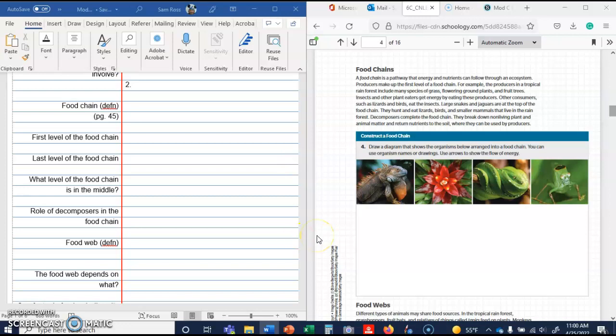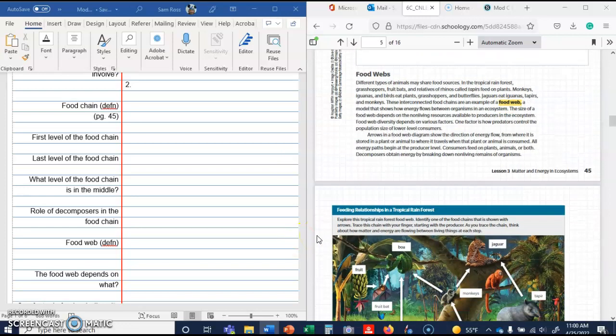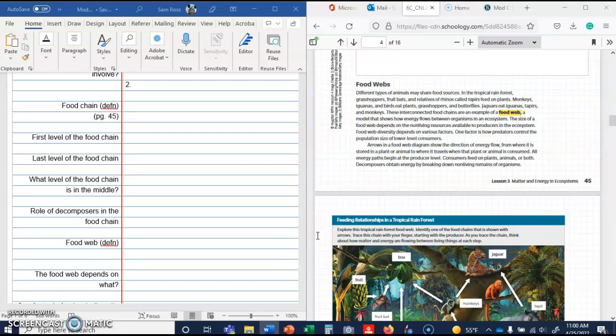Food web definition. Let's see what the difference between a food chain and a food web is. Interconnected food chains are an example of a food web, a model that shows how energy flows between organisms in an ecosystem. So a food web is a model that shows how energy flows between organisms in an ecosystem, and it's made up of interconnected food chains. A food chain would be just one source, whereas a food web would be several food chains.